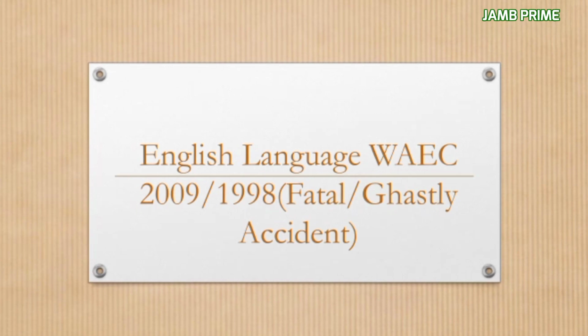So today we're going to be seeing the English language WAEC 2009 and 1998 question. So in your WAEC or in your JAM, they are going to be testing you on lexis and structure. In this part, lexis and structure requires you to know the meaning of some kind of phrase and words, and these phrases you are going to see in your question is for you to differentiate between the word fatal and the ghastly accident.